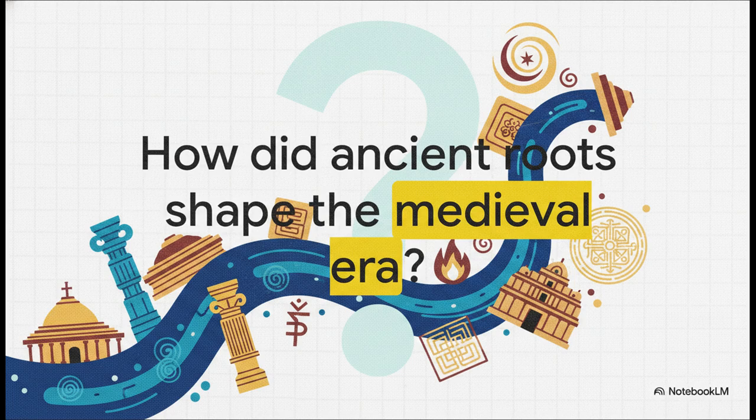Wow, we've traveled from the first sparks of fire in the Paleolithic Age all the way to the establishment of the Delhi Sultanate, which leaves us with a final, provocative thought to ponder. As 1206 AD ushered in the Sultanate, how did these deep, ancient foundations, the urban planning of the Indus, the philosophies of the Vedic Age, the administrative brilliance of the Mauryas and Cholas, set the stage for the dramatic, complex cultural blending of the medieval period?